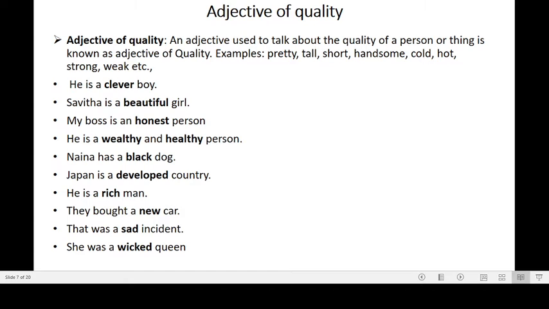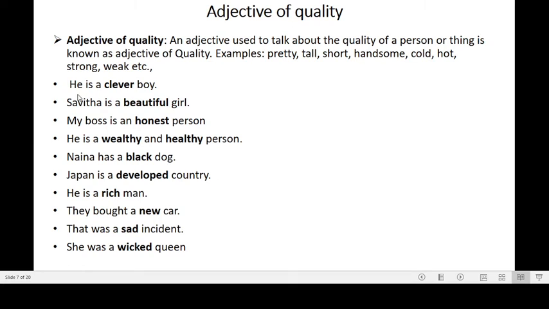What an adjective of quality is. An adjective of quality is an adjective used to talk about the quality of a person or thing. Example: pretty, tall, short, handsome, cold, hot, strong, weak. These words are describing the quality of a person or thing, or quality of the noun. So such words which indicate the quality of a noun or pronoun are called adjective of quality.